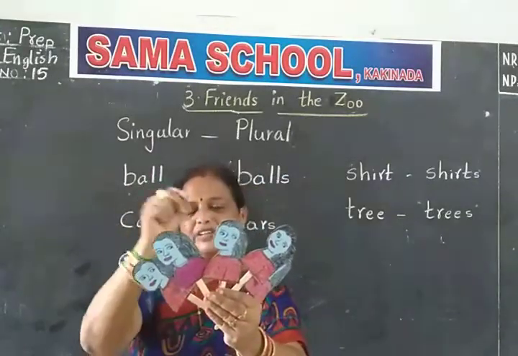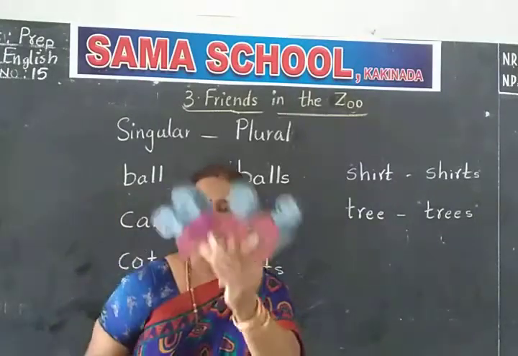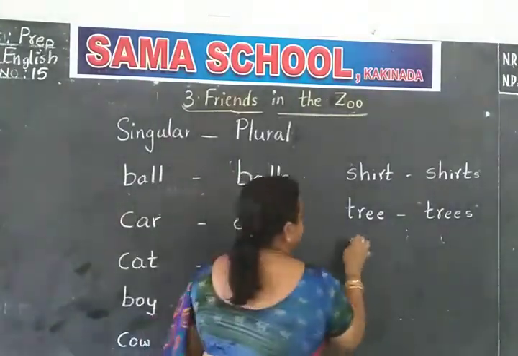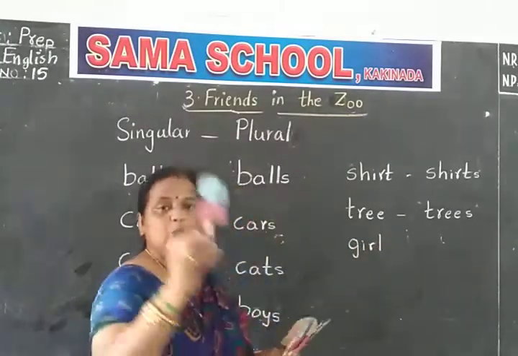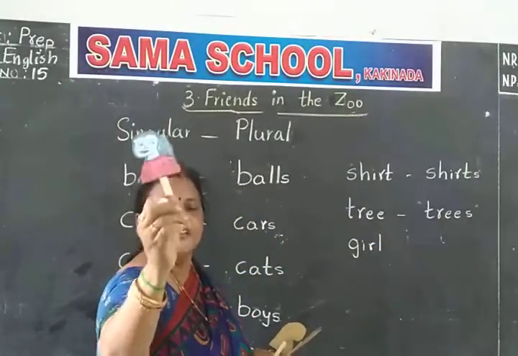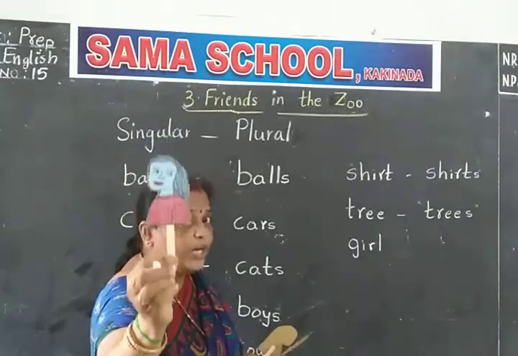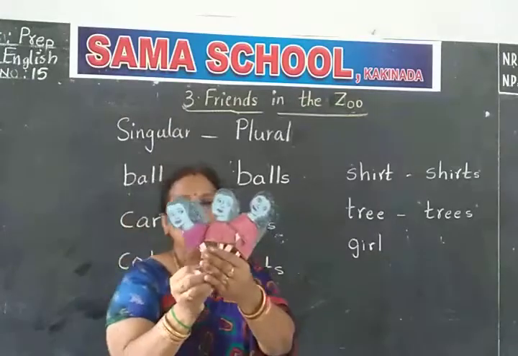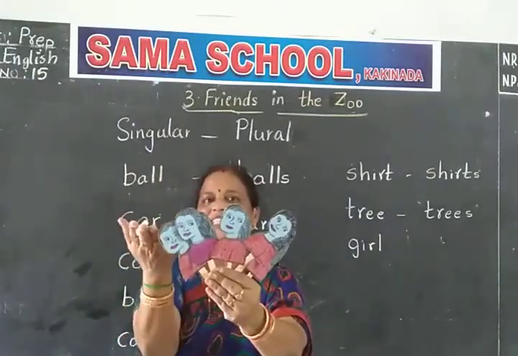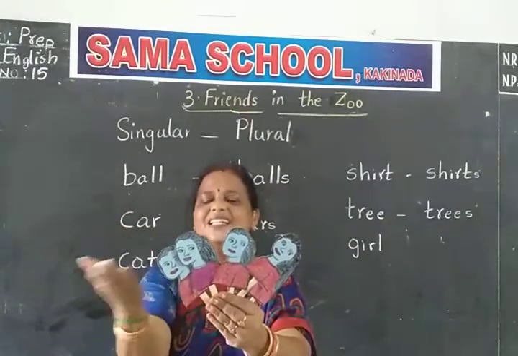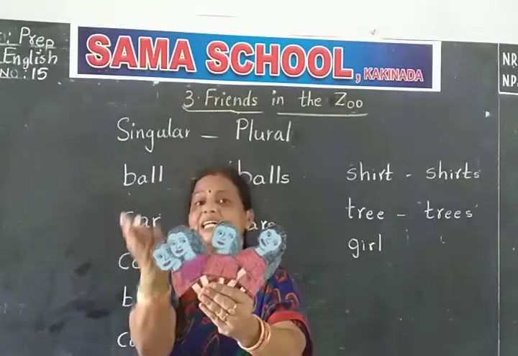For the girl spelling, at the end of the word we add S. G-I-R-L, girl. If it is one, we say girl. If it is one, okate unte manam girl antam. Now we see many. Chala mandu unnaramma. Then what do you say? Girls. Chala mandu, what do we say? Girls.